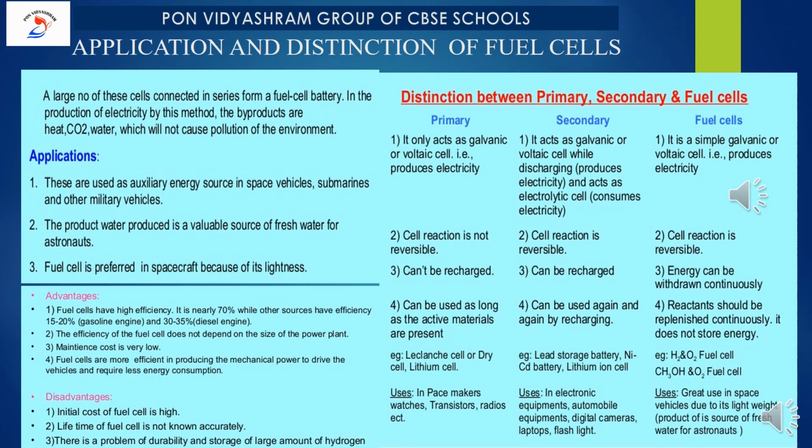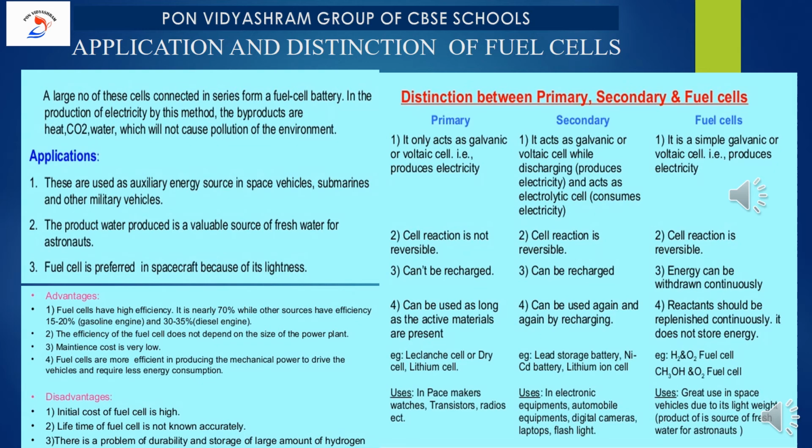In a fuel cell, a large number of these cells connected in series form a fuel cell battery. In the production of electricity by this method, the byproducts are heat, carbon dioxide and water, which, we know, will not cause any pollution of the environment. So this is the benefit of it. Now a few applications of it.